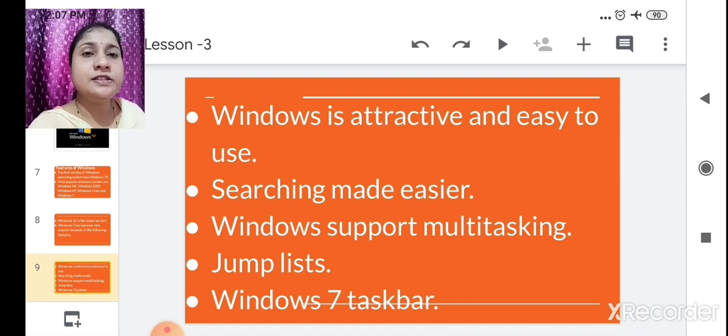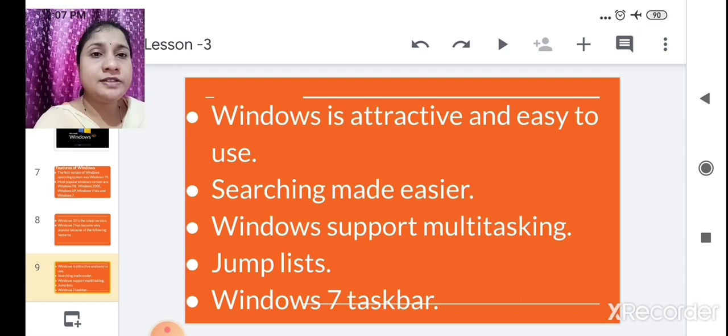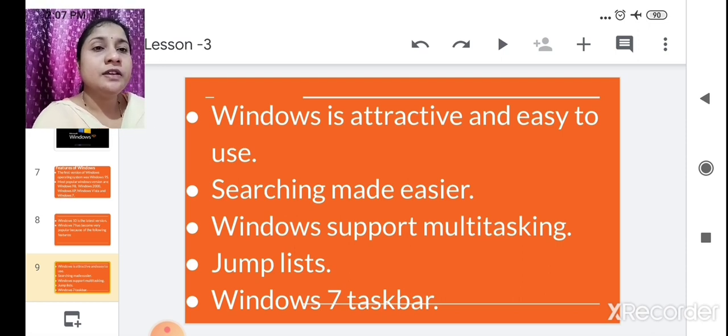The first feature is that Windows is attractive and easy to use. This operating system Windows 7 is attractive because the use of beautiful graphics makes Windows a very attractive operating system. It is very easy to use.